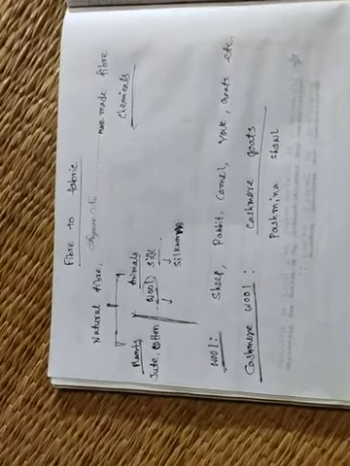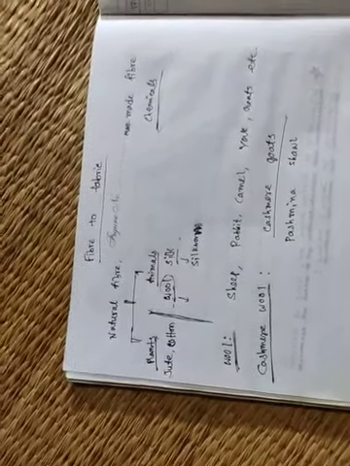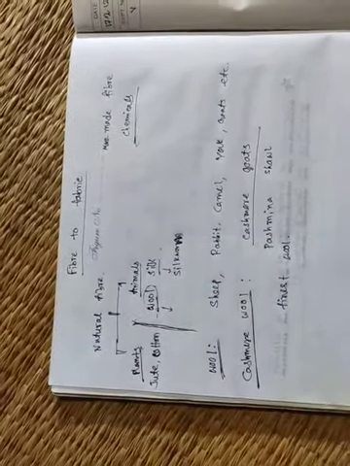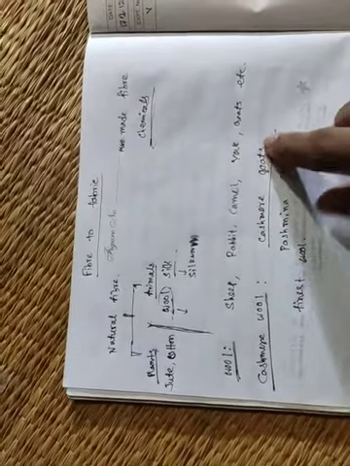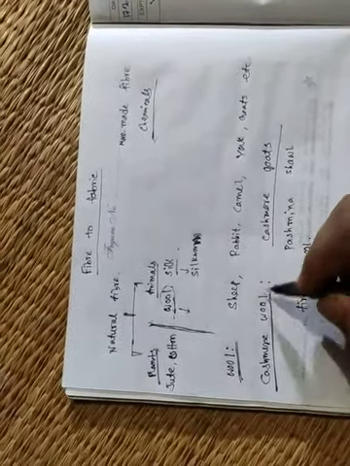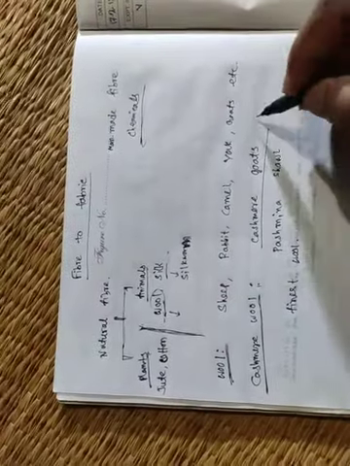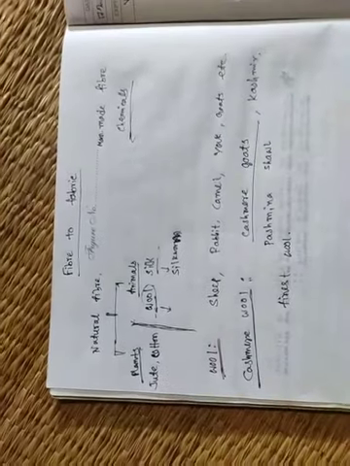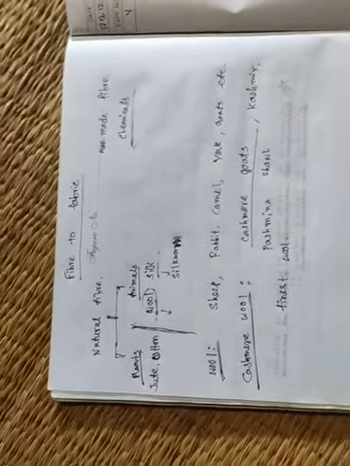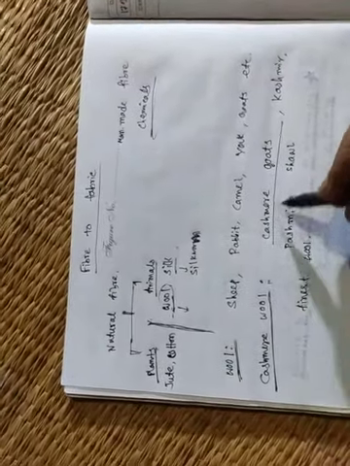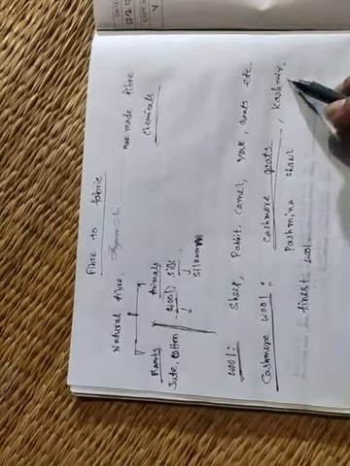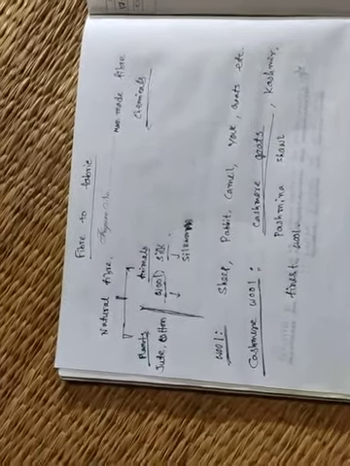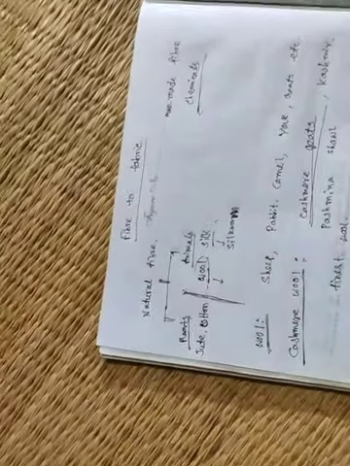The feature of cashmere is that it is the finest wool. You also have to remember the region from where we can get this wool. So cashmere wool is obtained from cashmere goats found in Kashmir, and it is used to make pashmina shawls, and this is the finest wool. Next, yak wool.